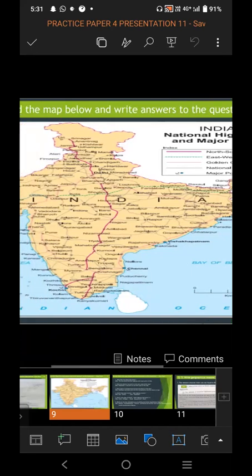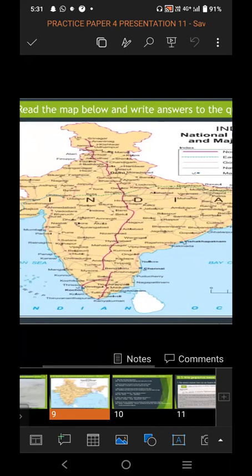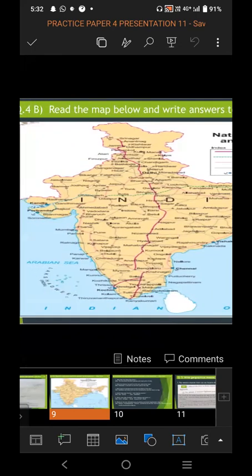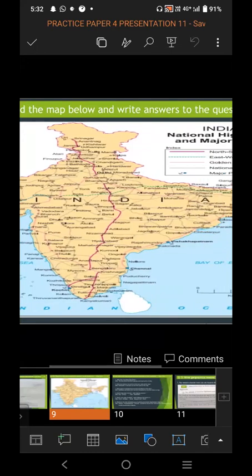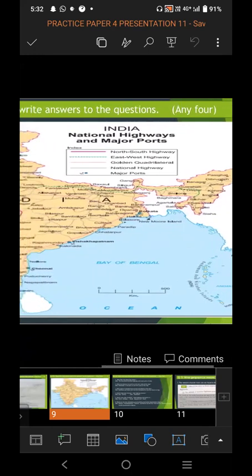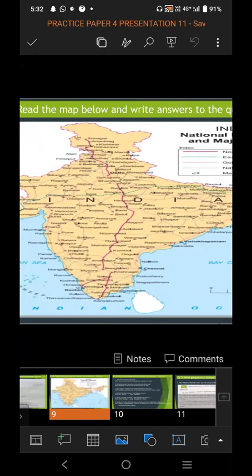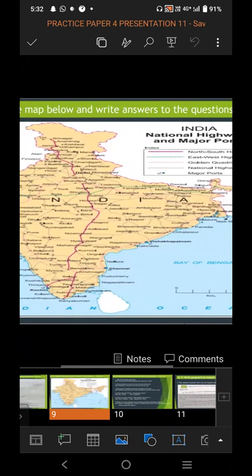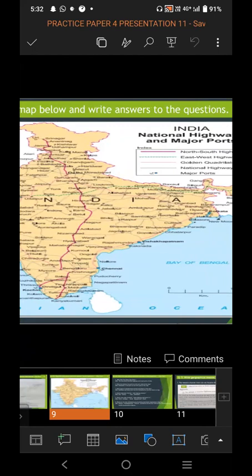Major ports are also shown by a blue color mark. You can see in the south direction Chennai, Cochin, where a blue color circle is given. To the west side, we can see at Porbandar, the blue circle mark is given. To the east side, we can see it at Kolkata. So these are the marks which show the major ports of India. So the map fully gives us the information related to the national highways and major ports.